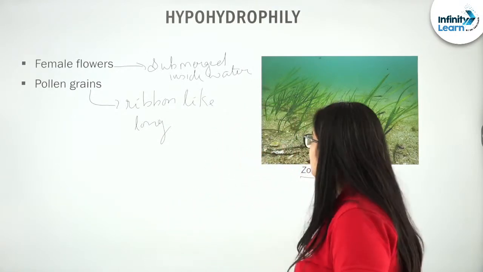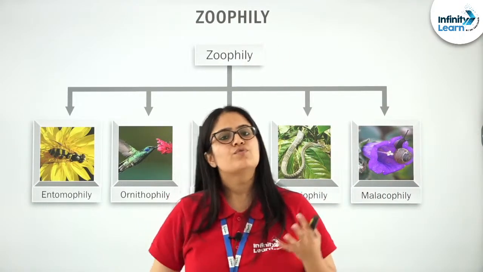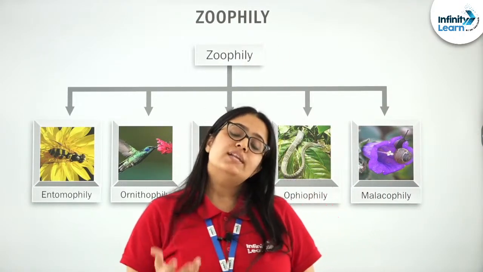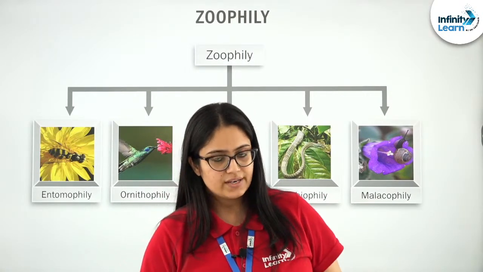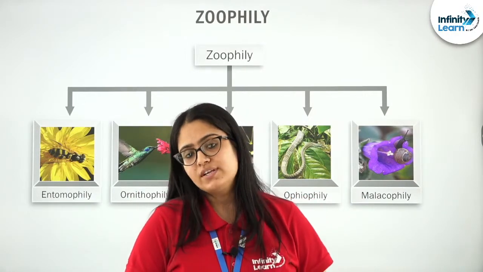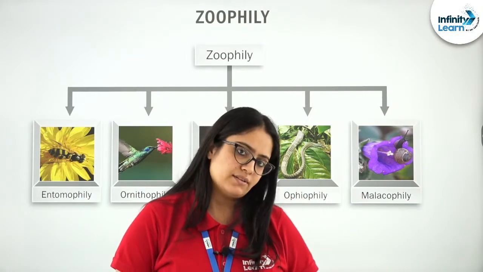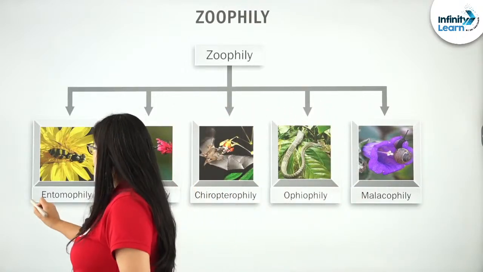Now, next what I want to discuss is zoophily. What is zoophily? Zoophily means when the pollinating agents are animals, and there are various animals that act as pollinating agents in flowering plants. Let us see. The very first type of zoophily is entomophily.